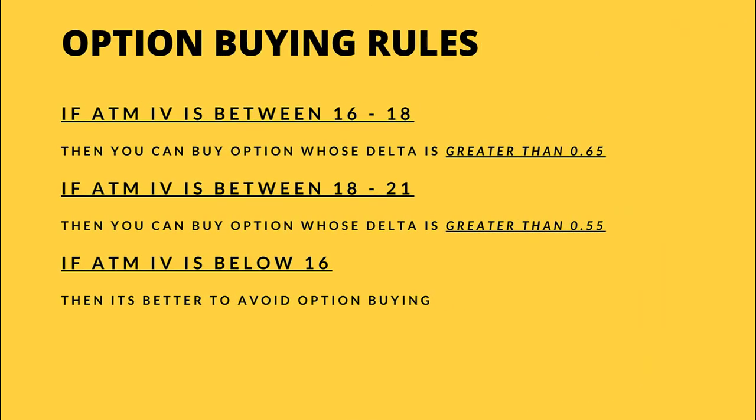Now let's find out the option buying rules. If at the money IV is between 16 to 18, then you can buy option whose delta is greater than 0.65. If at the money IV is between 18 to 21, then you can buy option whose delta is greater than 0.55. And if at the money IV is below 16, then it's better to avoid option buying.